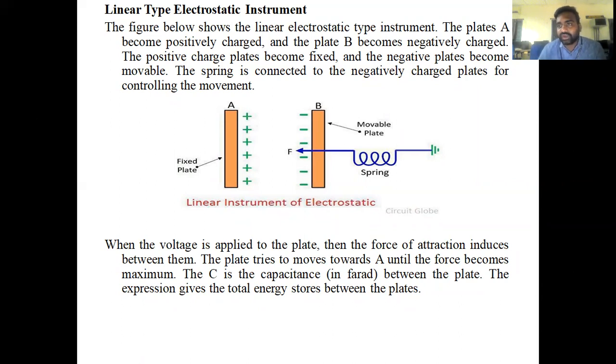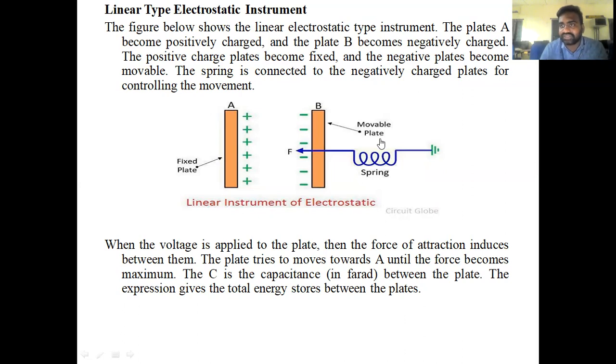Capacitor, what does a capacitor do? A capacitor will store energy. Whenever these two plates are charged, one is positively charged and the other is negatively charged. Fixed plate A will create a strong attractive force, and it will move plate B towards fixed plate A.